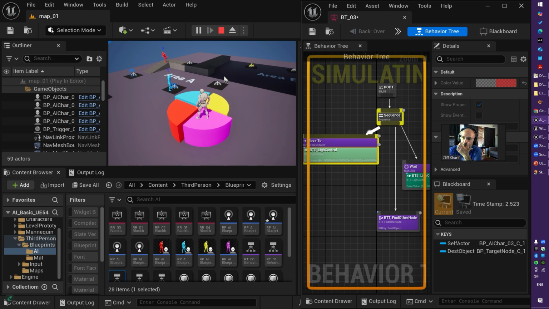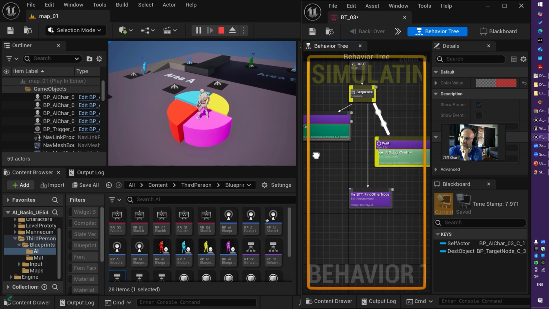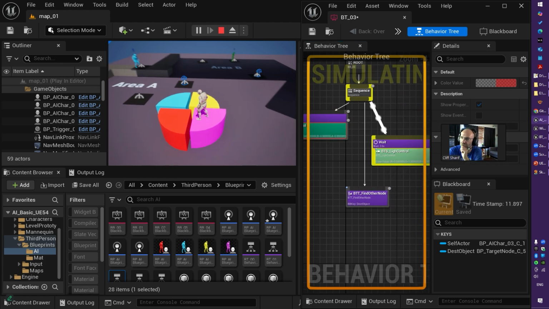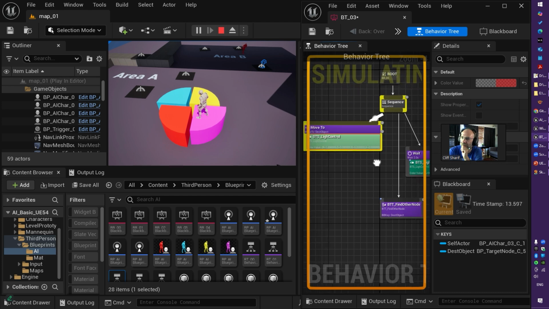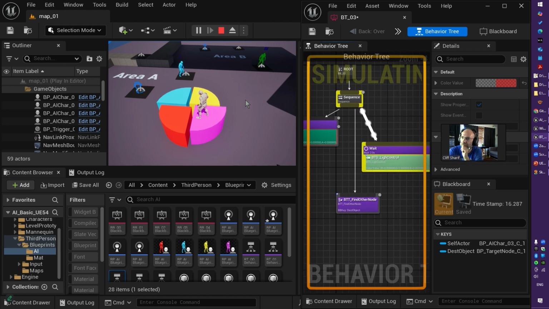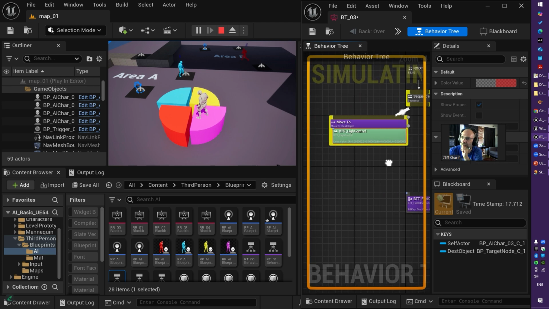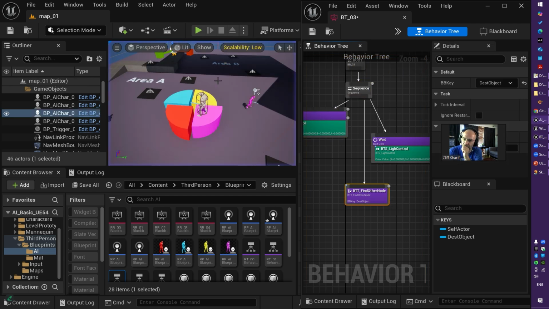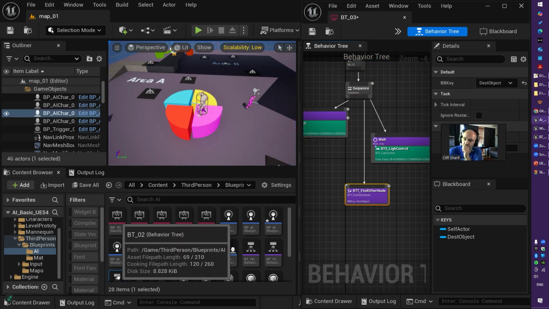So interesting. Every time it is moving, it changes to red because this service is running. And when it's waiting, it goes to green because this wait service is running. Red and green. Again, red and green. And this find other node is exactly the same task as I ran in behavior tree number 2.